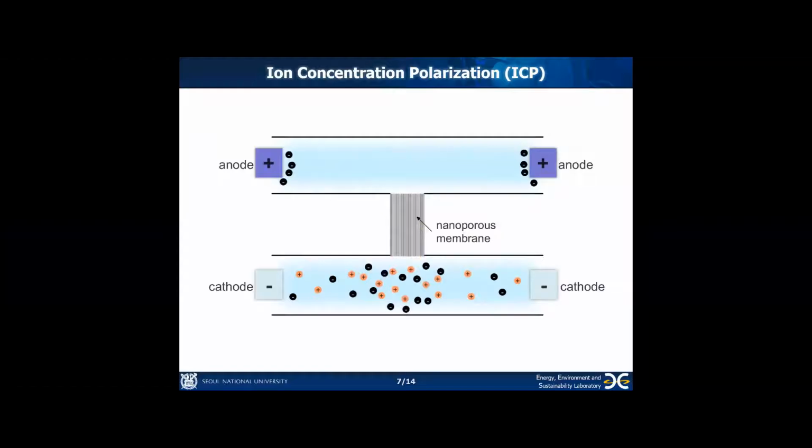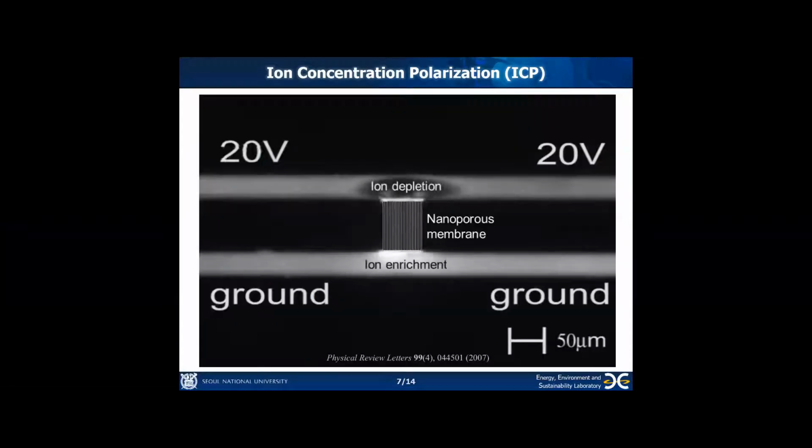Here we call ion depletion zone and ion enrichment zone. Collectively, we call this phenomenon ion concentration polarization, that is ICP. You can see ion depletion and ion enrichment zone in this movie.